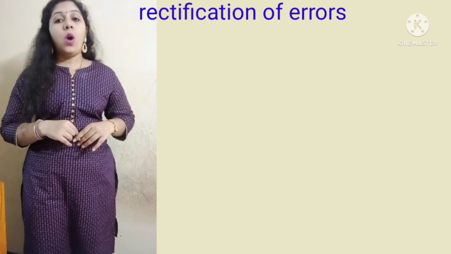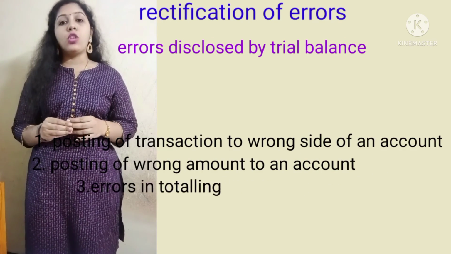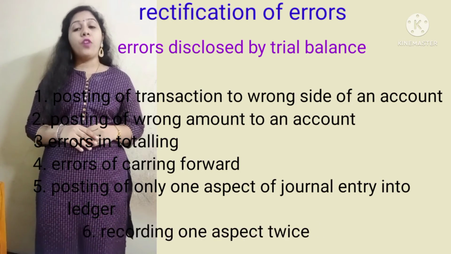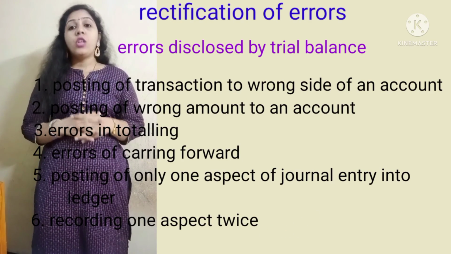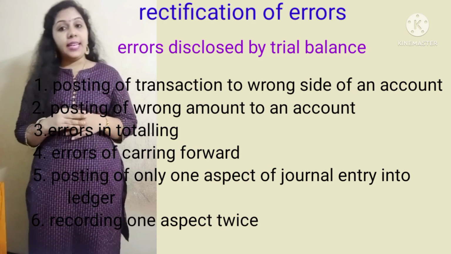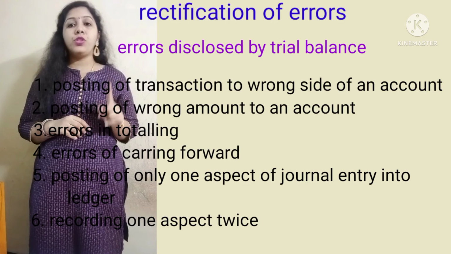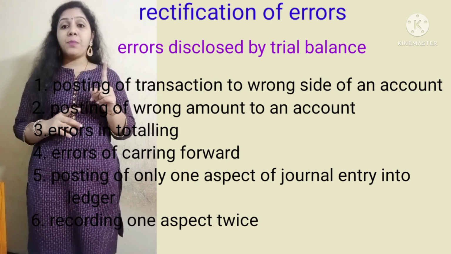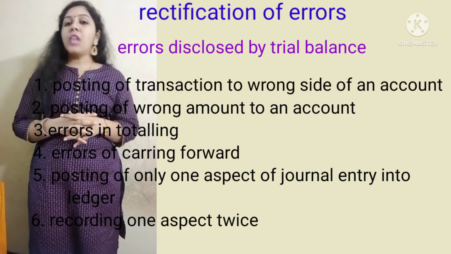And the errors that are disclosed by the trial balance are posting the transactions to the wrong side of the account, posting of a wrong amount to an account, errors in totals, errors of carrying forward, posting of only one aspect of the journal entry, and recording one aspect twice.